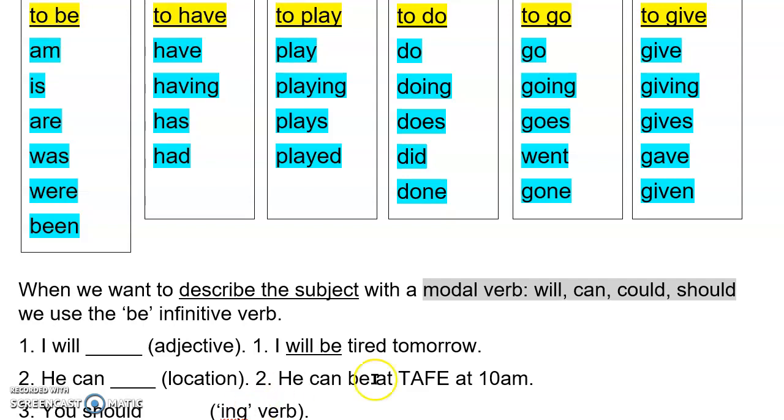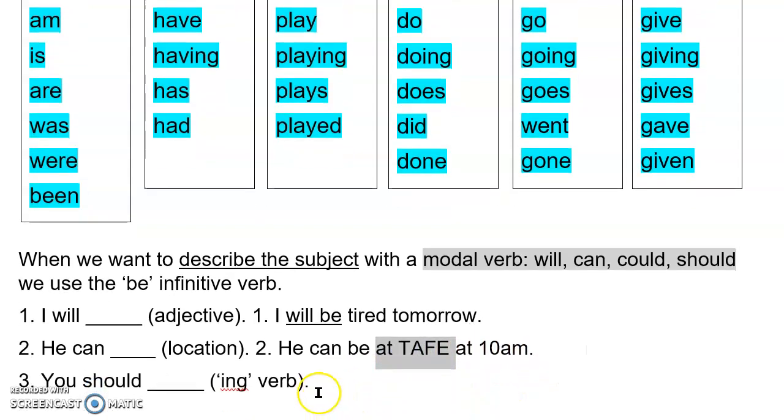Afterwards we have a location. So this is using our modal can plus our infinitive verb to be, and we have a location afterwards.